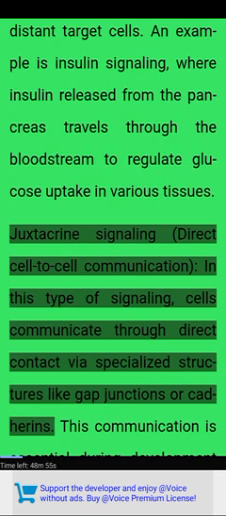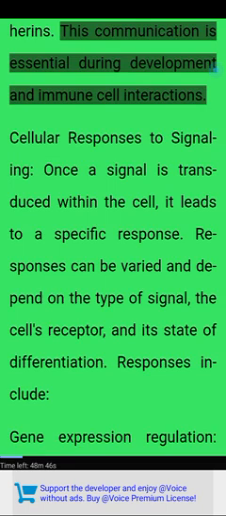Juxtacrine signaling. Direct cell-to-cell communication. In this type of signaling, cells communicate through direct contact via specialized structures like gap junctions or cadherins. This communication is essential during development and immune cell interactions.